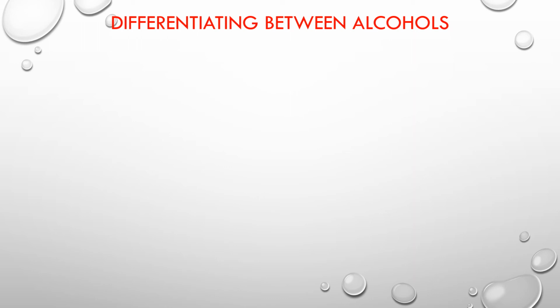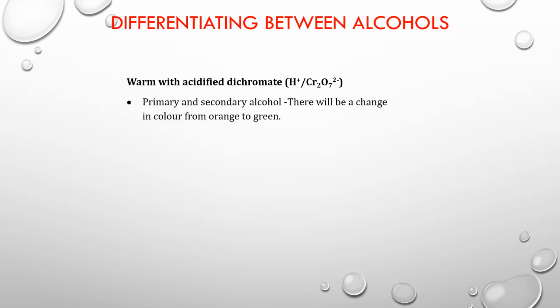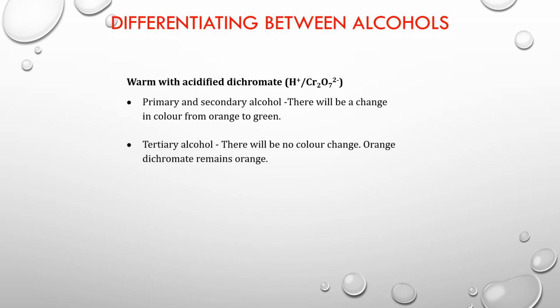Now to do that, we are going to be using one of the oxidizing agents, which is known as acidified dichromate solution. Acidified dichromate is an oxidizing agent. It will cause oxidation of the alcohol, but itself will get reduced. So the rule of thumb is that only the primary and secondary alcohols will oxidize. Therefore, there will be a color change from orange to green. Tertiary alcohols do not oxidize. Therefore, there will be absolutely no color change. The orange color of the dichromate solution will remain the same.